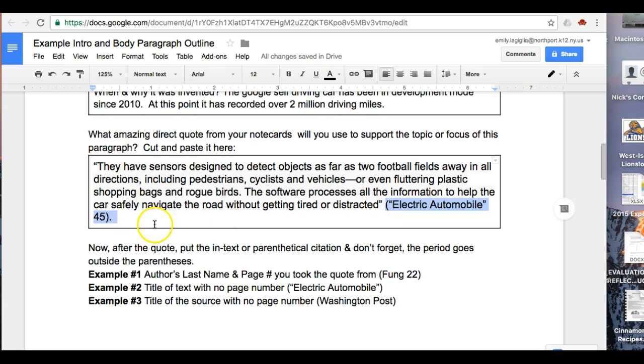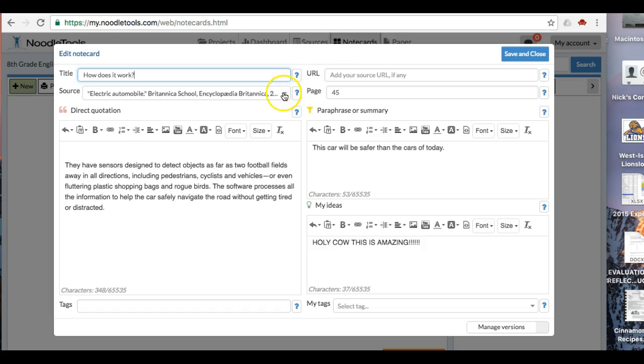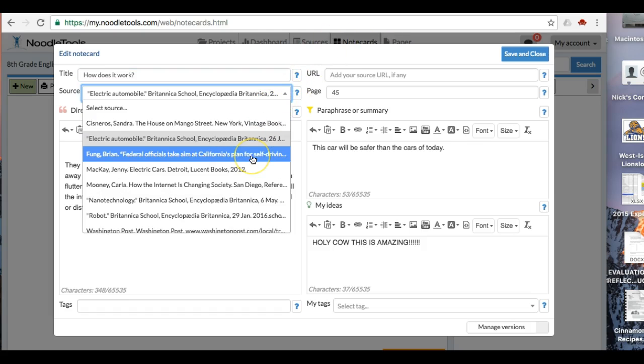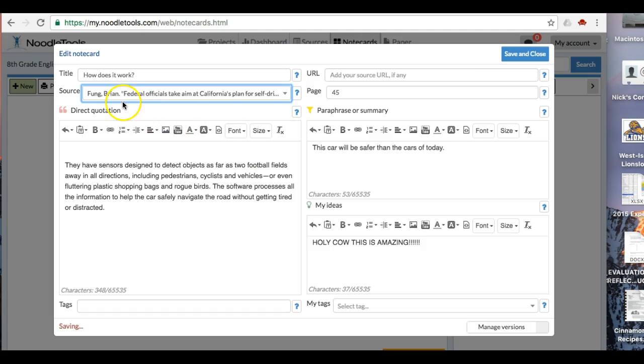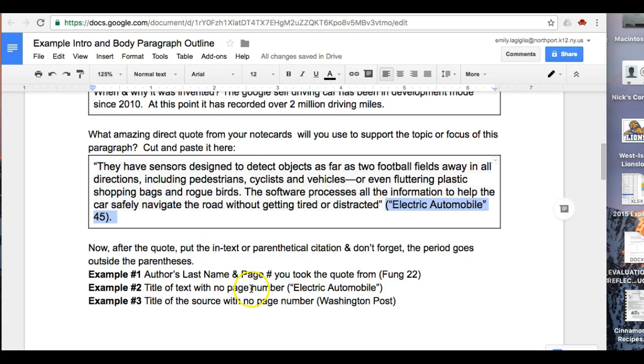Again, look down here at the examples. If there is an author's last name, if that happens to be what shows up in your note card and your source sheet, I'll show you an example of that. Here, if this note card happened to come from this source, I would put just the author's last name. If there is just the title of the article, that's what I put.